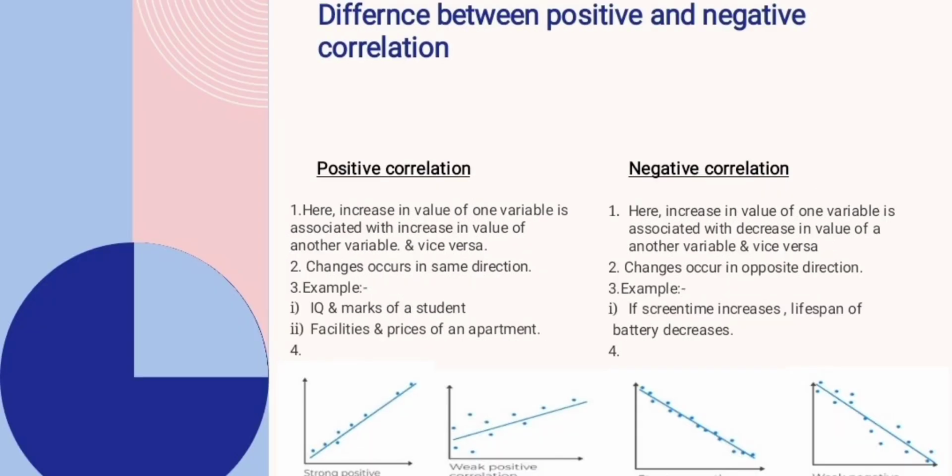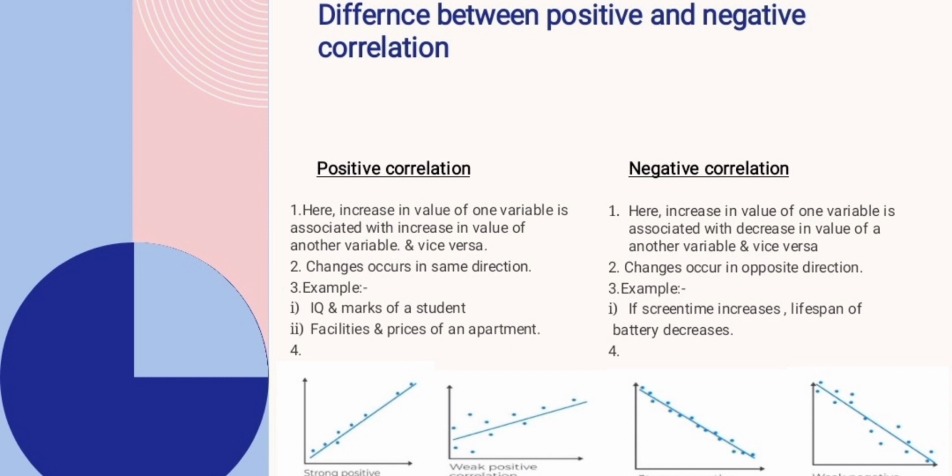Difference between positive and negative correlation. Positive correlation: here an increase in the value of one variable is associated with an increase in the value of the other variable, and vice versa. Negative correlation: here an increase in the value of one variable is associated with a decrease in the value of the other variable, and vice versa. Positive correlation example, IQ and marks of a student, facilities and price of an apartment. Negative correlation example, if screen time increases, lifespan of a battery decreases.